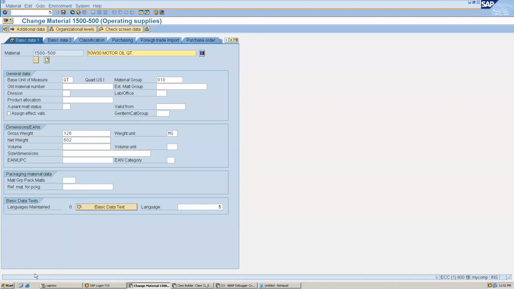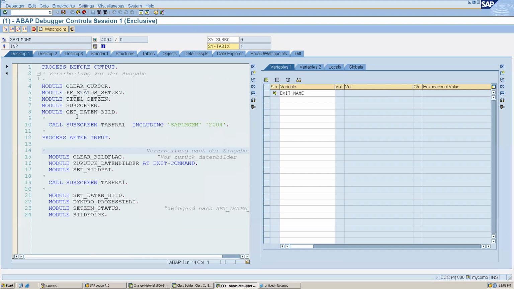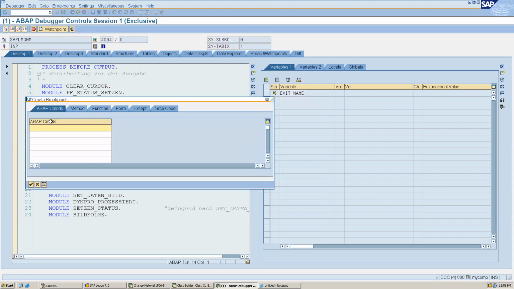We have to identify from where it is coming, right? So we can debug it. We can click on the save button. Now it has come here, and now we can create a breakpoint, and whenever the message is getting called, we will stop.